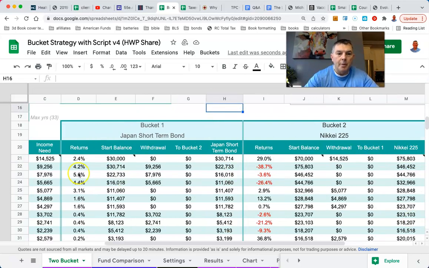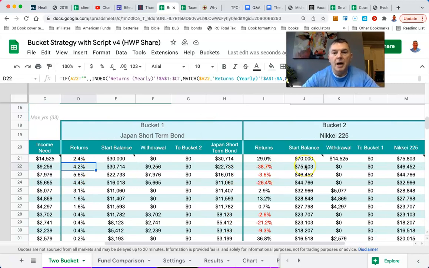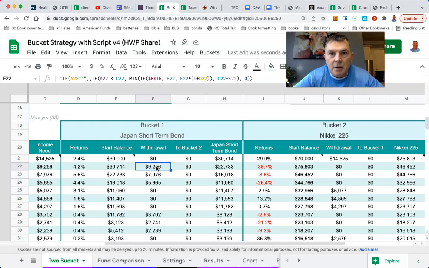So the next year, the bonds are up 4.2%, but the stocks got destroyed, man, destroyed. Our bonds are up to 32,000 bucks. The stocks are down to 46,452. So we times that by 11.8%, and we get a distribution amount of that right there. All right, hope that makes sense. So again, what we're doing is we're saying at the end of the year, how much is the account worth?